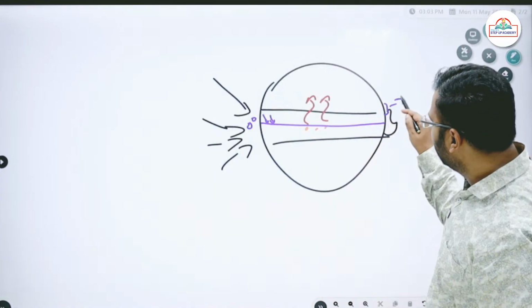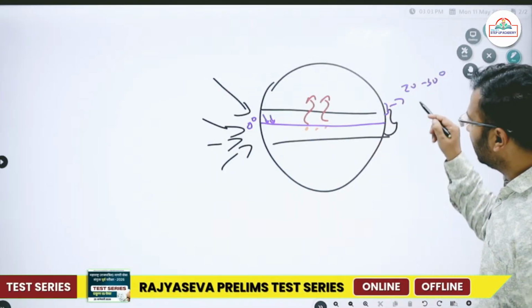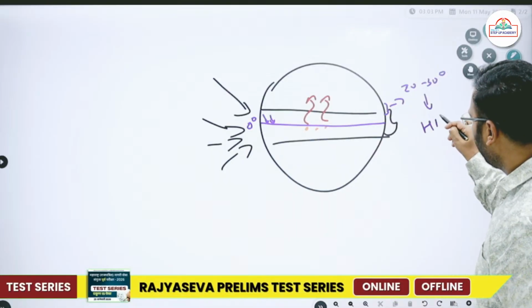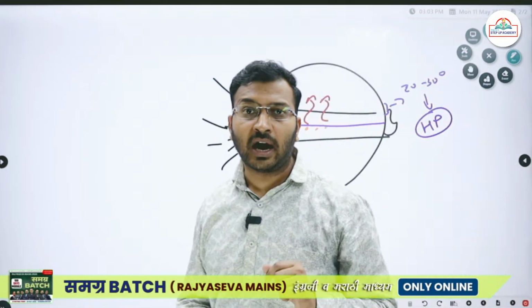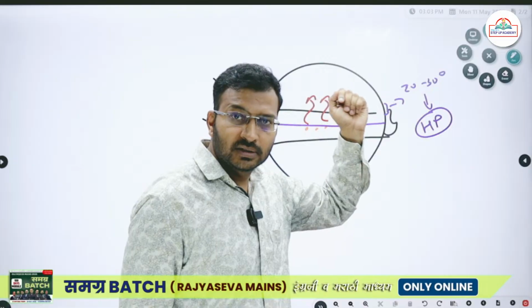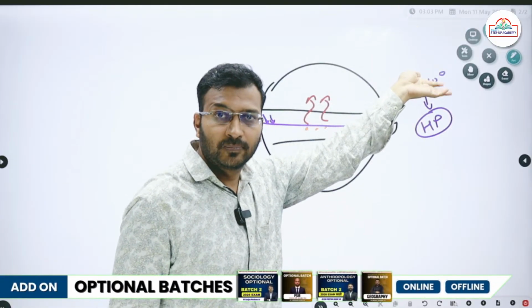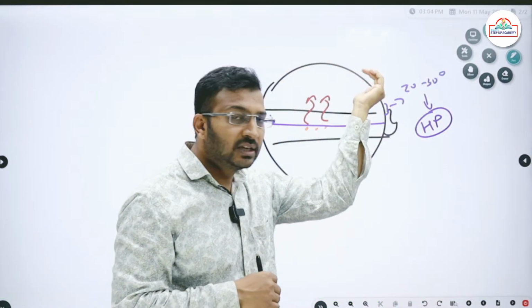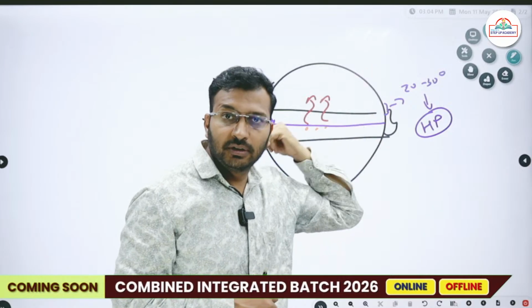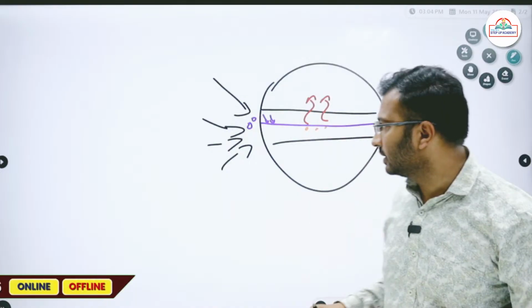But in the range of 20 to 30 degree latitudes, this area is a zone of high pressure. Since it is a zone of high pressure, will there be clouds forming in this area? Air is descending, there won't be clouds in the sky, as a result of which insolation will be high, evaporation will be high, salinity will be very high. Okay, so do remember this.